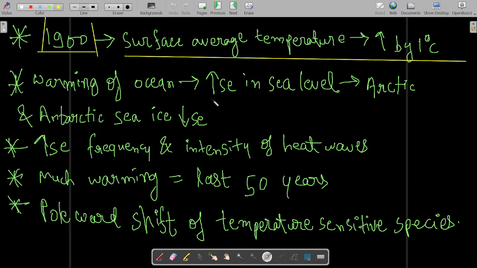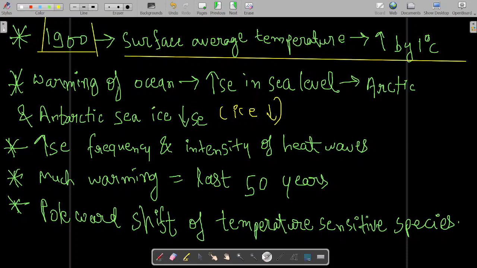That's why Arctic and Antarctic sea ice cover is decreasing day by day. As the Arctic and Antarctic ice cover decreases, it is releasing more and more water into the ocean. As the ice cover decreases in the poles, the amount of water in the ocean increases, because after the ice melts, the water will go into the ocean only. So the sea level rise is seen because of melting of glaciers.